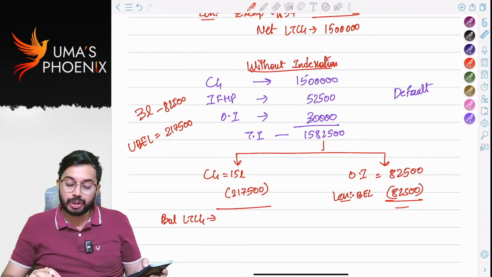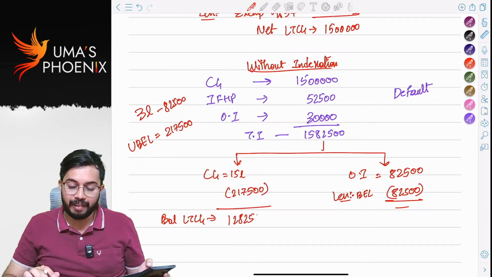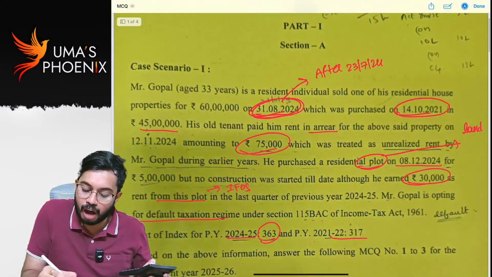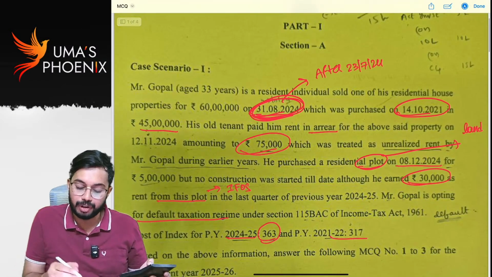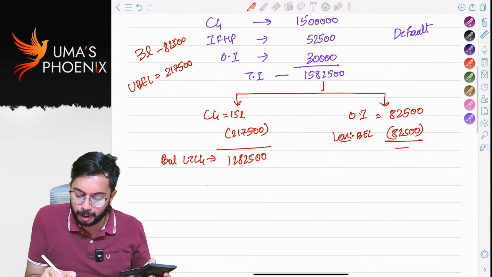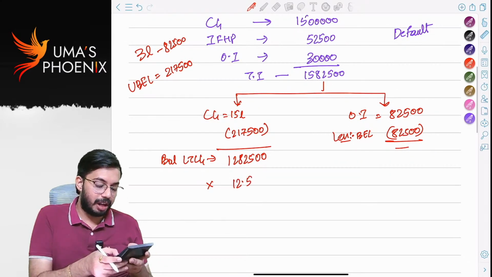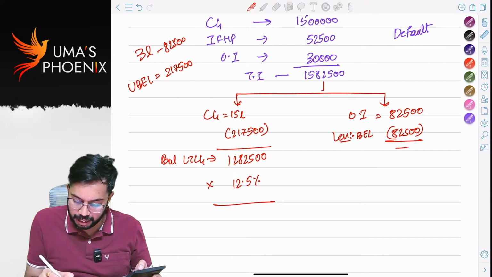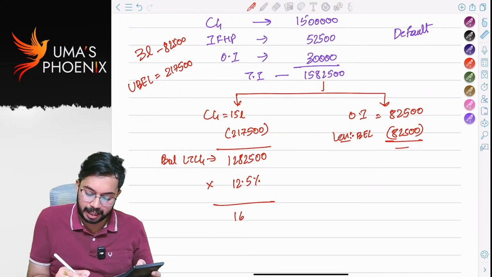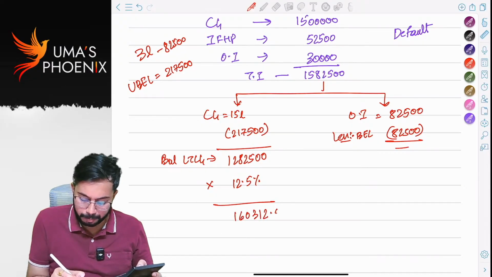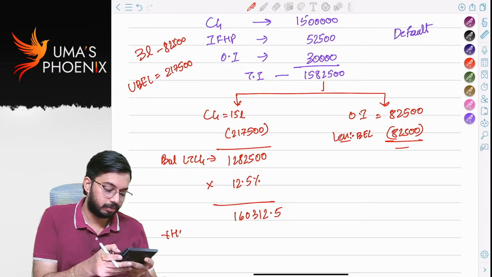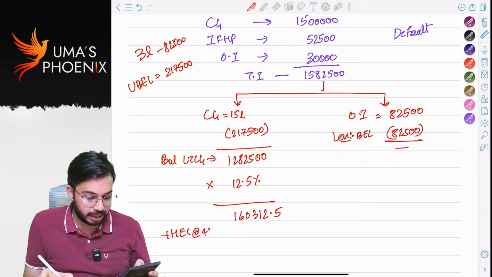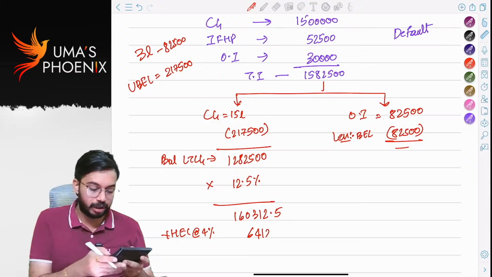12,82,500, when it was sold after 23rd July 2024. So tax rate applicable is 12.5%. 12,82,500 into 12.5% is 1,60,312.5 plus HEC at the rate of 4%, 6,412.5.